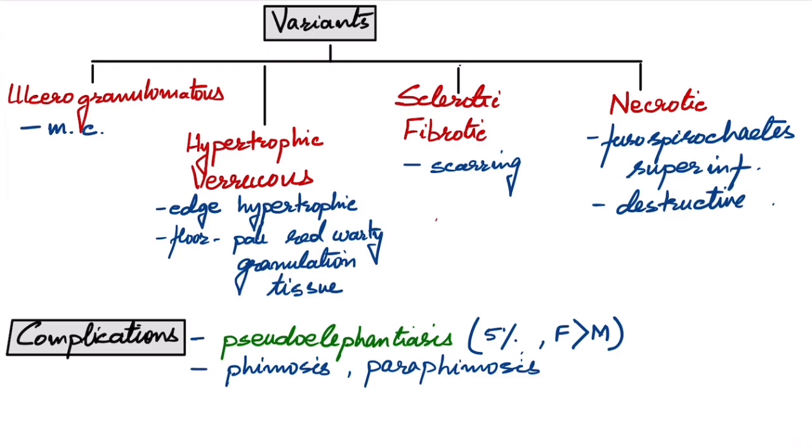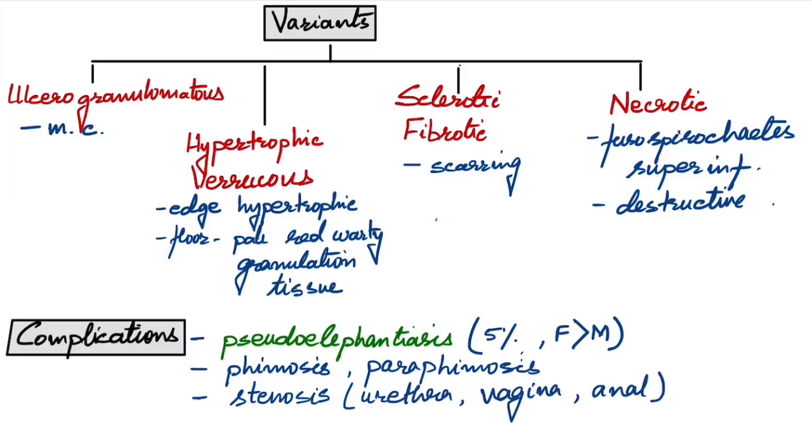Then we can have, if there is a lot of destruction, stenosis of the openings like the urethra, the vagina, or even the anus. There can be a lot of tissue destruction, so the anatomy of the genitalia might get changed or disfigured. Lastly, there can be carcinomatous changes in prolonged cases of Donovanosis. There are very good photographs in Fitzpatrick, you can go through that. There has been even a report of amputation of penis due to the destruction.